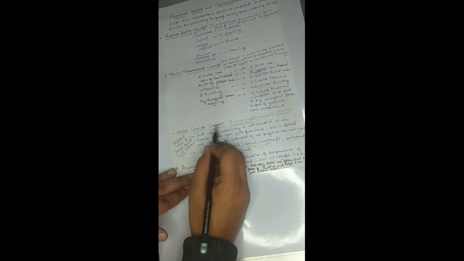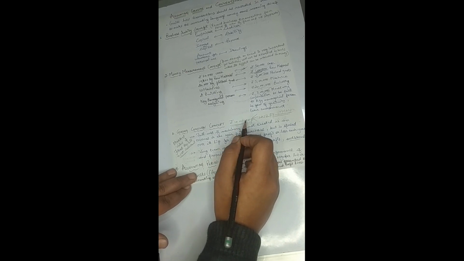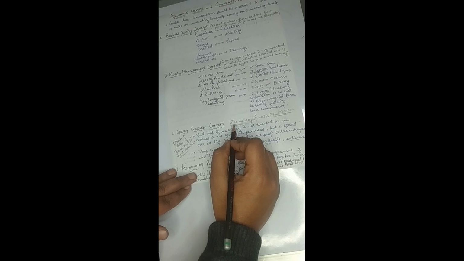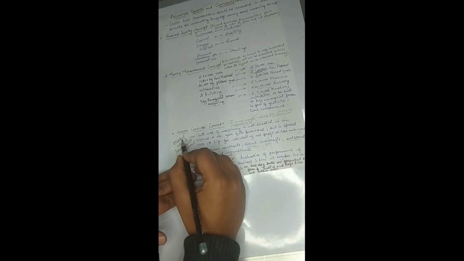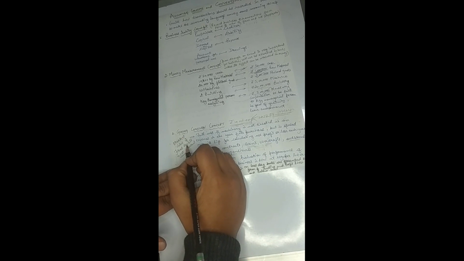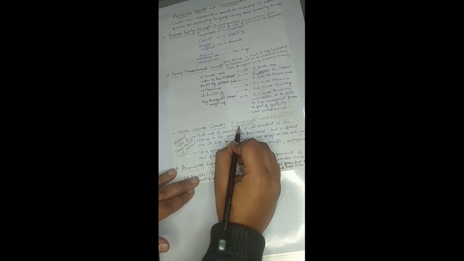Suppose the machinery purchased was worth rupees 10 lakh, but the market value later, after 6 months or 2 months, turned out to be 12 lakhs or 13 lakhs. That market value will not be recorded in the books of accounts. Only the cost of the machinery, that is rupees 10 lakh, will be recorded.